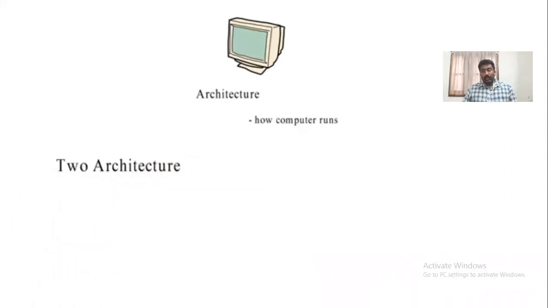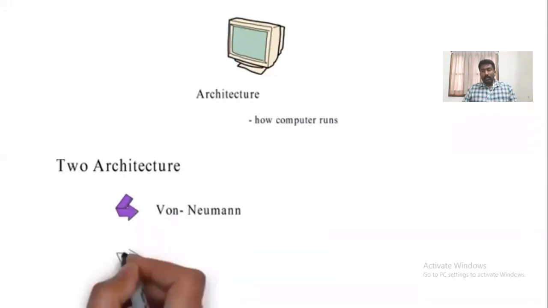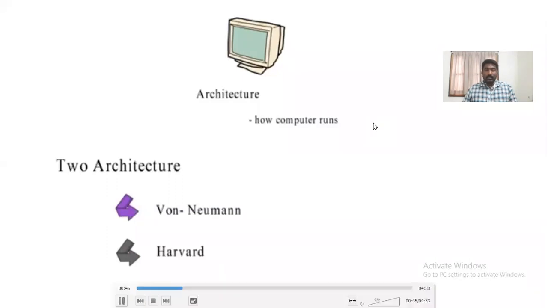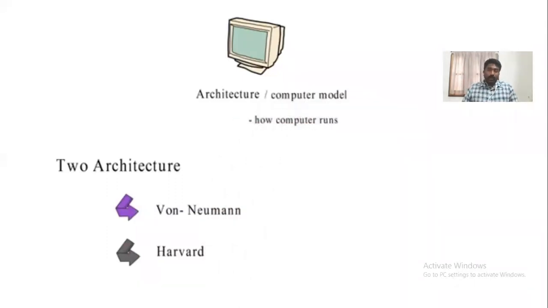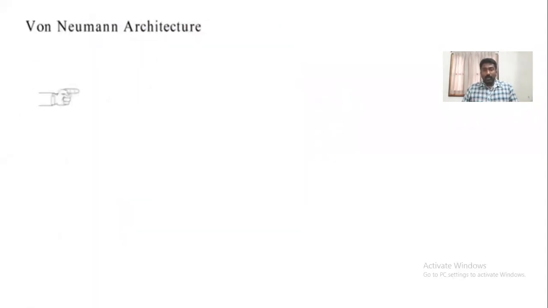The architecture of the computer is divided into two types: the von Neumann architecture, a very advanced architecture that we are using now, and the Harvard architecture. Among these two, we will follow the first one, the von Neumann architecture, which plays a major role in our present computer and laptop environment. Let us see what the von Neumann architecture is.